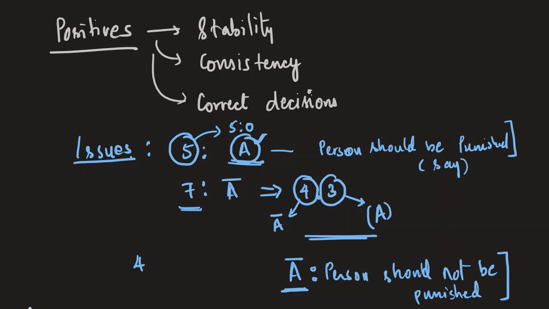So only 4 of them have given the verdict A bar. Yet it overrules the verdict of the 5-judge bench, wherein 5 judges had agreed that this person should be punished. But in the end, what happens? The 7-judge bench has given this judgment wherein 4 judges have said this, and ultimately the person does not get punished, or it overrules the verdict of this particular 5-judge bench.